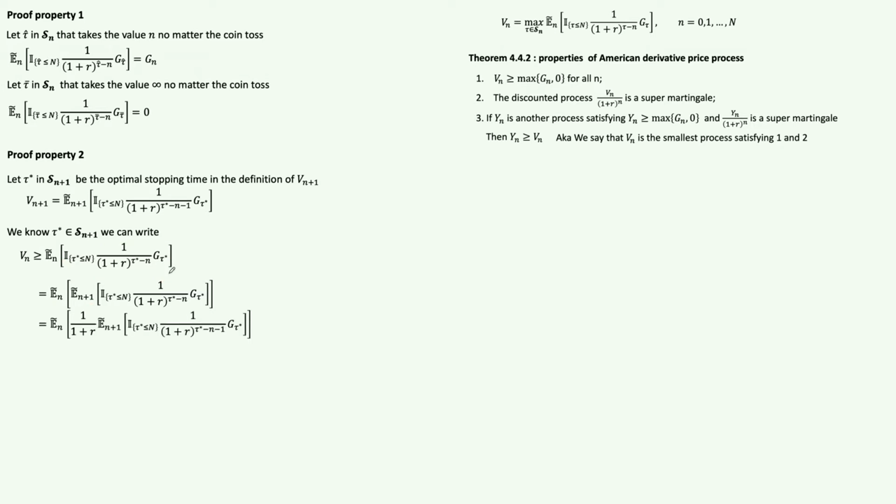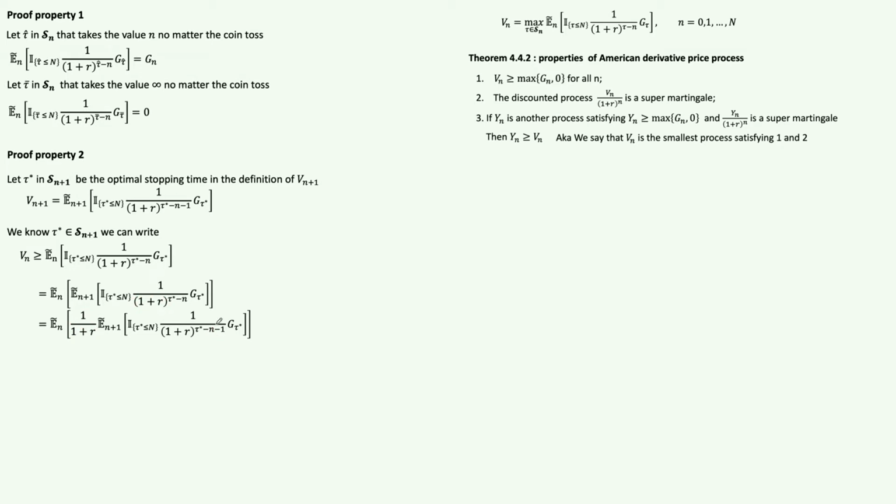Now from here we can take the factor of 1 plus r to the power out, and since we took this factor out, that's where this minus 1 comes from.